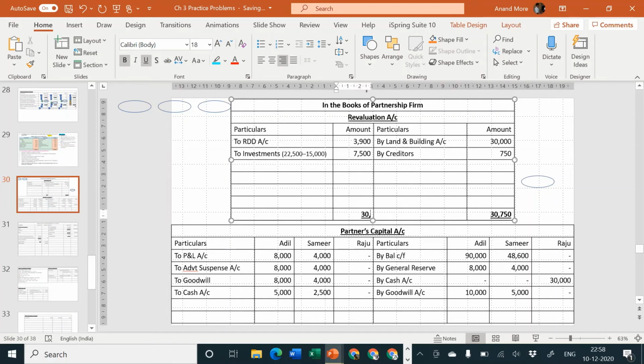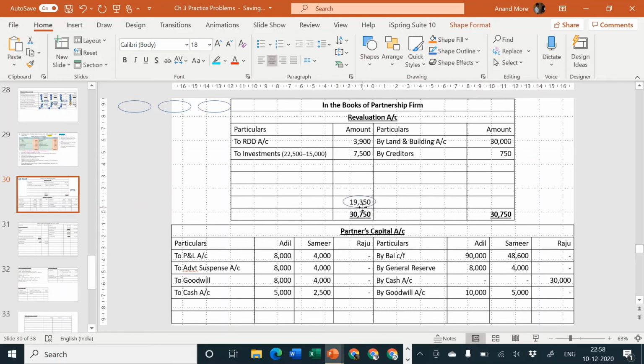From 30,750, we are going to deduct 3,900 and 7,500. What remains is 19,350. This 19,350 is a balancing figure, so I am encircling the same.